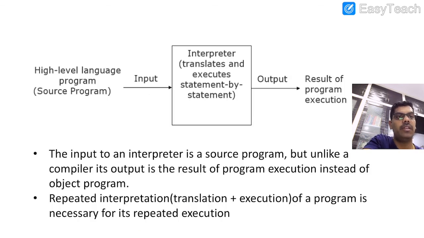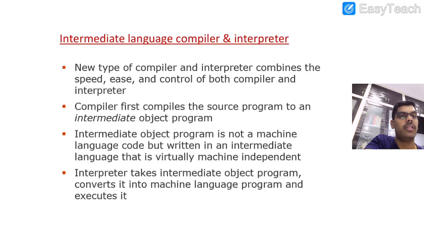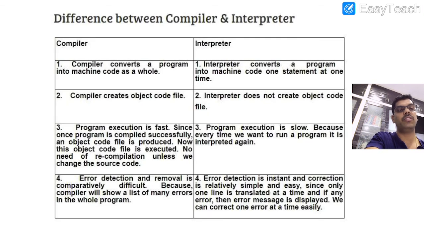High level language input, the interpreter translates statement by statement, one by one instruction. Output again we are going to get the object code. Okay. So the compiler compiles the entire program at once, and the interpreter converts one instruction after another. So here you can find the differences between the compiler and interpreter.